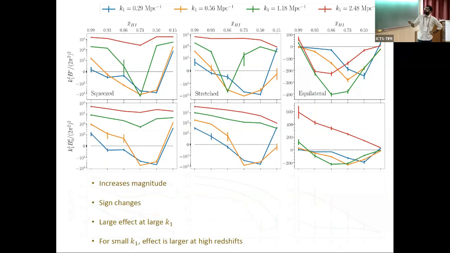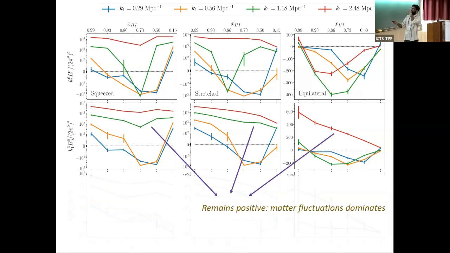So how does redshift space distortion affect it? It increases the overall magnitude of the bispectrum at all scales, and the sign of the bispectrum also changes. The large effect of the redshift space distortion is at the large K1 values. And for small K1 value, the effect is at high redshift, because there the matter fluctuations were dominant. The main point is this: at this K1 value, for example, 1.18, the bispectrum was negative at some epoch in real space, but in redshift space, it never goes negative.